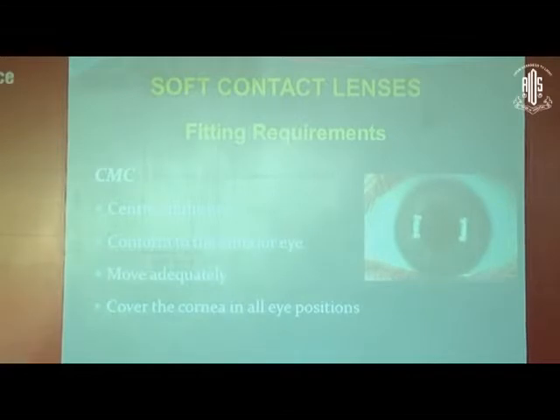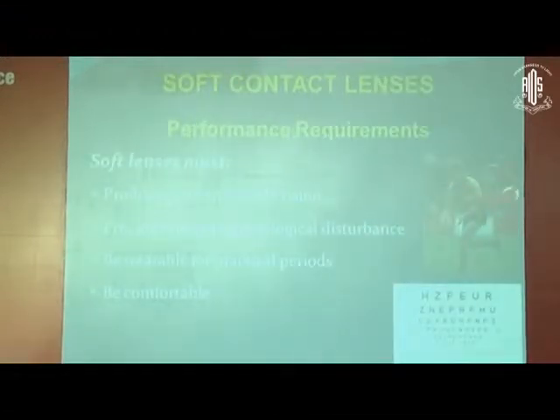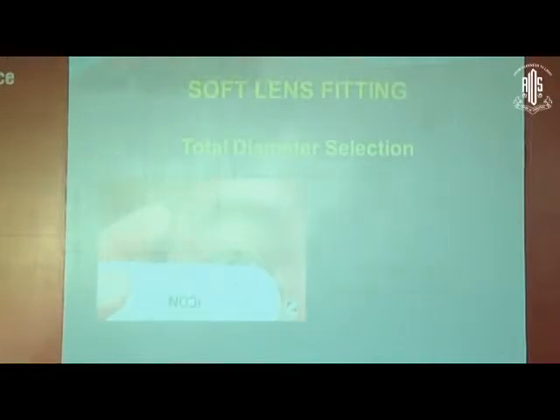Now, the fitting requirement is CMC. We just have to remember centration, movement and coverage. So, what you see, the lens should center well. Then of course, the movement. Movement should be adequate. And coverage. Coverage means in all the gazes, it should be covering the visual axis, the visual area. And of course, it should also produce good and stable vision. The patient should not have any feeling of contact lens inside the eye.